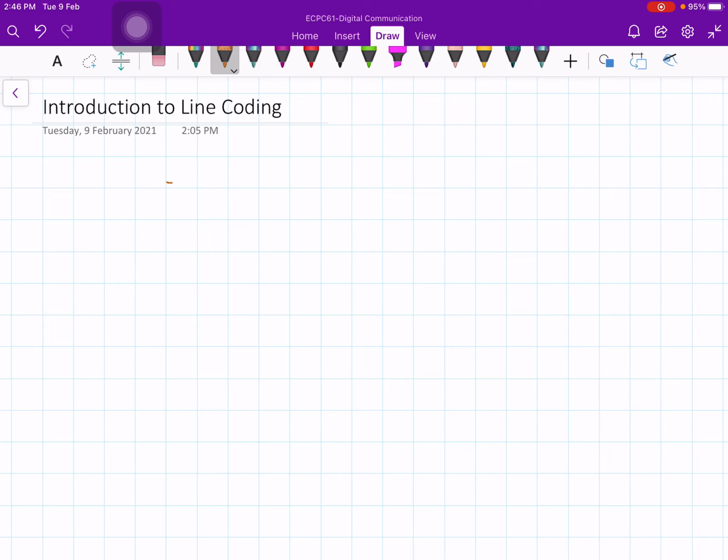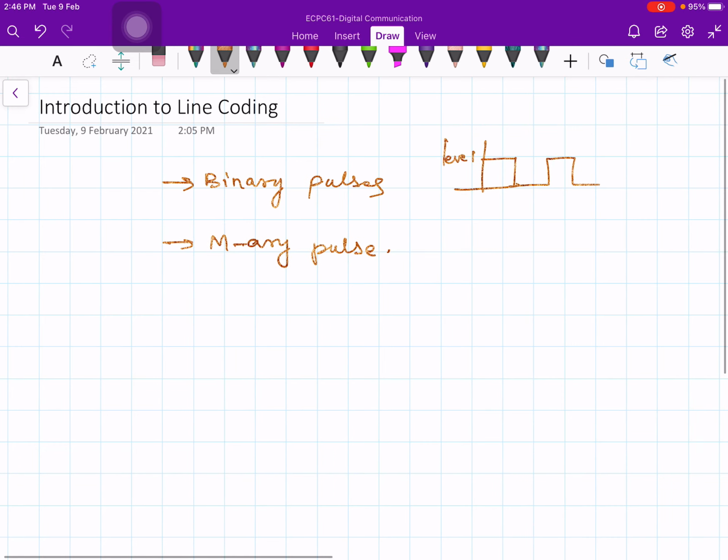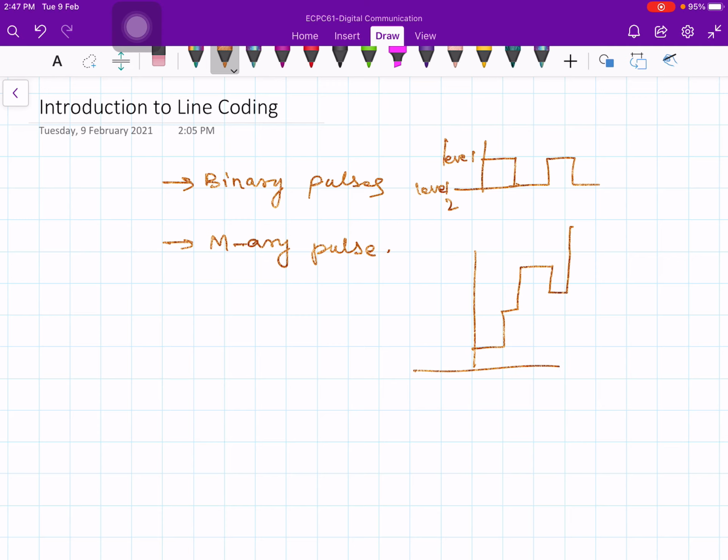So either you can use binary pulses or you can use M-ary pulses. Binary pulse in the sense you have only two levels like this. So this is level 1 and this one is level 2. So you have only two levels. If you take M-ary, then there are M number of levels like this. There can be M levels, level 1, level 2 up to M number of levels. That's what we mean by M-ary pulses.